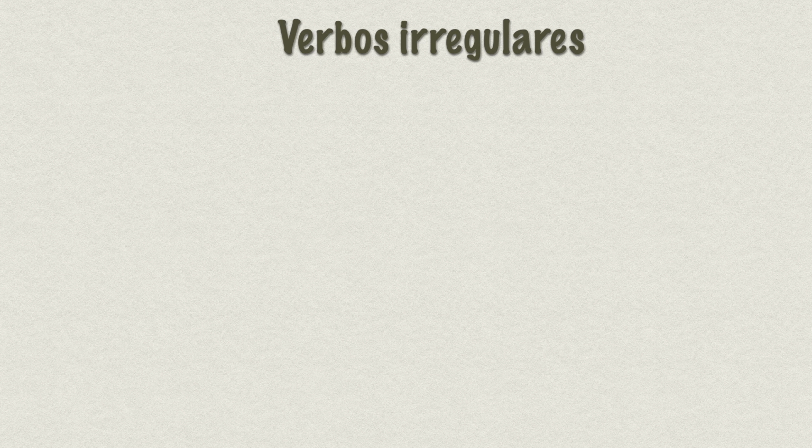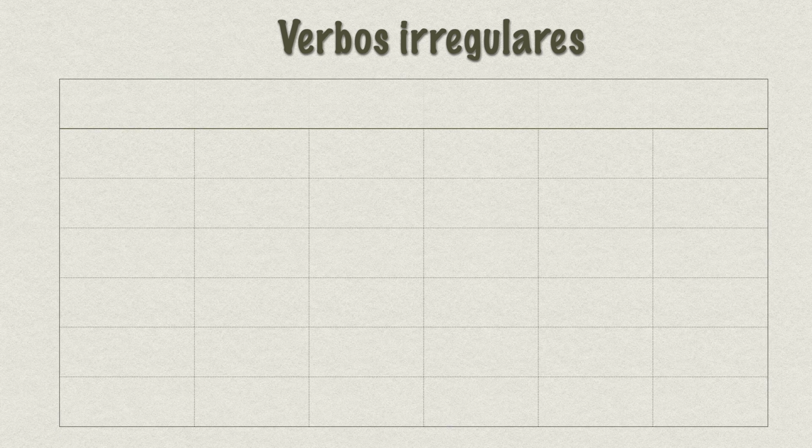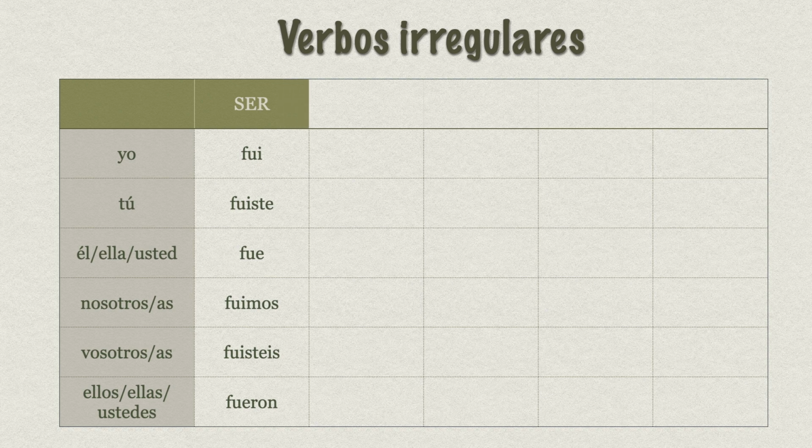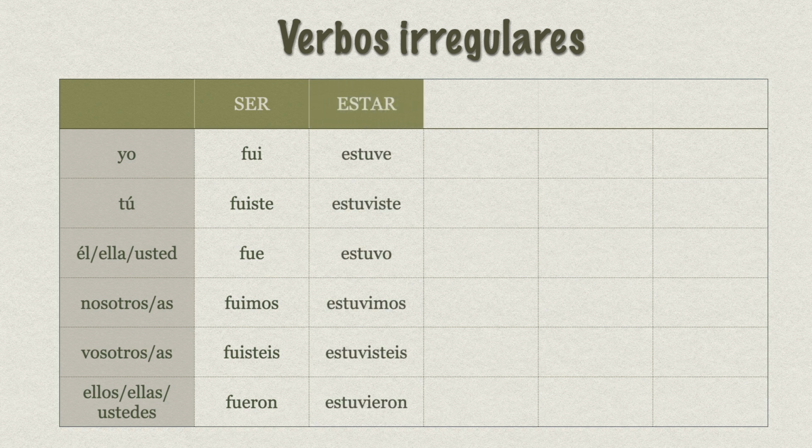But there are quite a few verbos irregulares también. So let's have a look at some of the most common ones. For el verbo ser, this is how it's conjugated. Fui, fuiste, fue, fuimos, fuisteis, fueron. El verbo estar, estuve, estuviste, estuvo, estuvimos, estuvisteis, estuvieron.